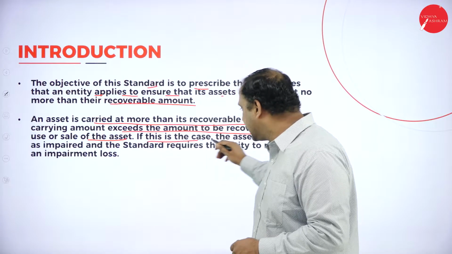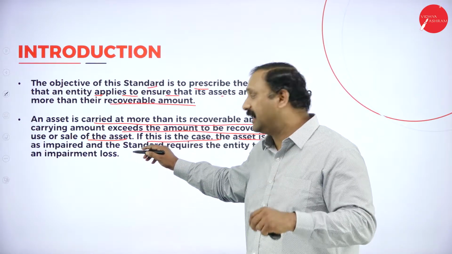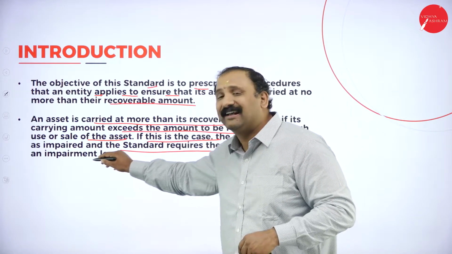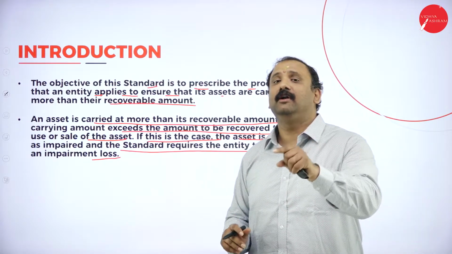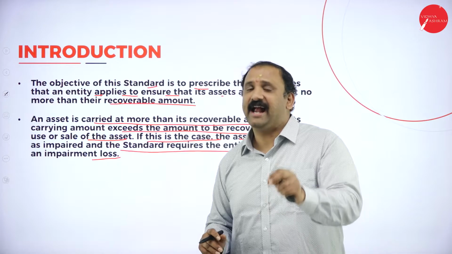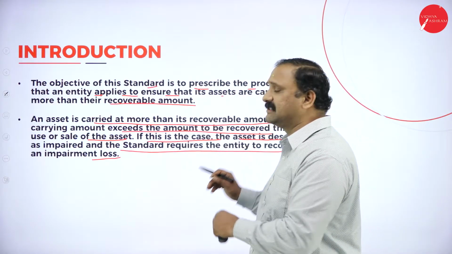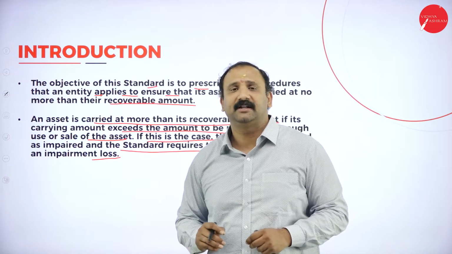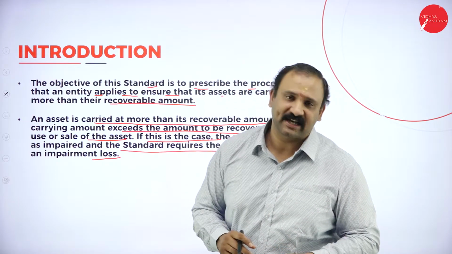Otherwise, the asset is described as an impaired asset, and the standard requires the entity to recognize the impairment loss. If this is the case, then we call it an impaired asset, and the organization has to go ahead and recognize the impairment, which means the organization has to make a mark saying that this is the loss and this is how we are recognizing it.